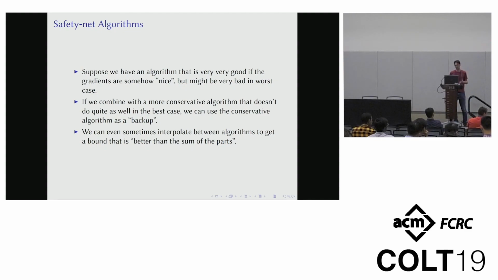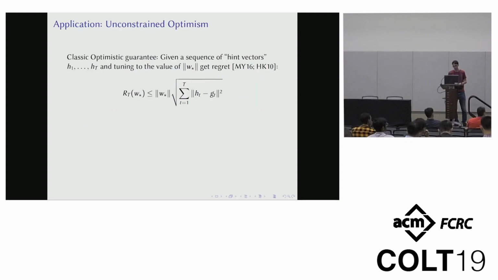And you can think of the classic adding the iterates technique, the classic coordinate-wise updates technique, as sort of a special case of this kind of thing. But we're going to talk about a different thing, which is optimism. All right. So in the classic optimistic setup, you have this set of hints, h1 to ht. And if you know a bound on W star, you're in some sort of constrained setting, you can make an algorithm whose regret bound is small when the hints ht are good estimates of gt. Okay? So this is nice.